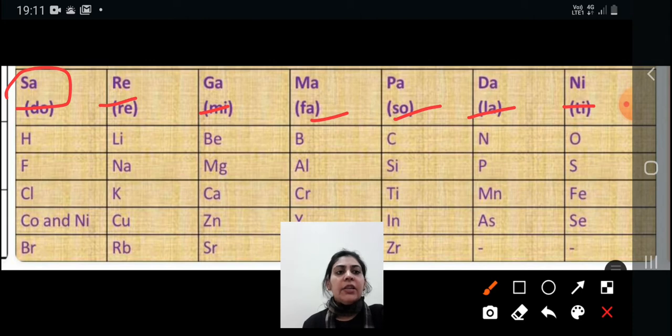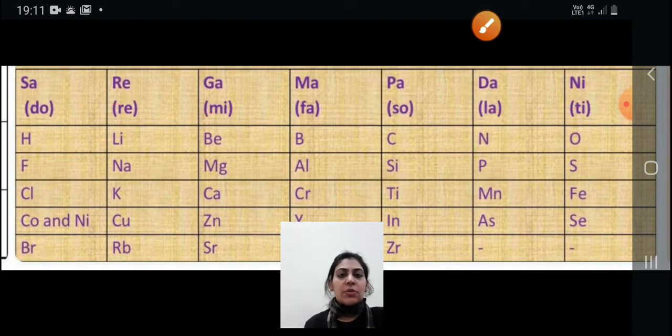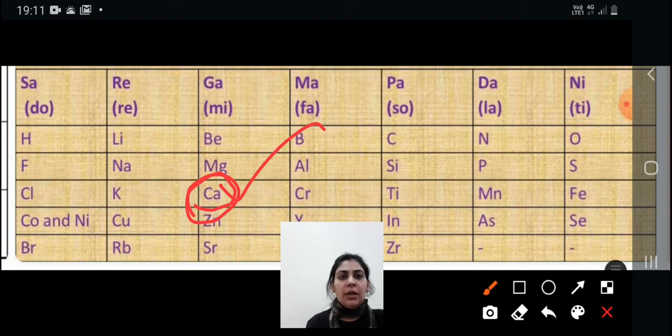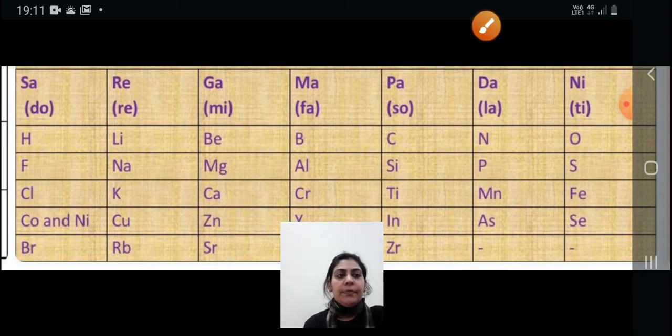But this law was applicable only up to calcium in this table. After that, the property of the first element will not be similar to the eighth one.